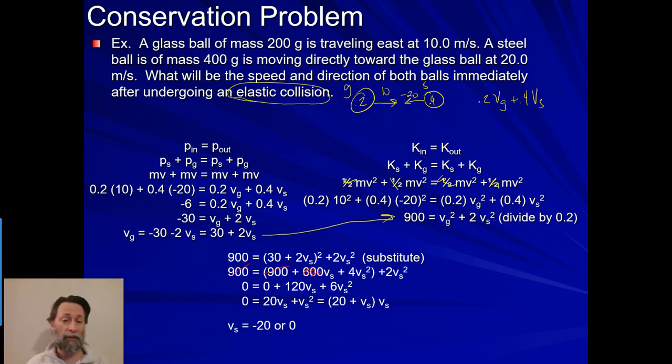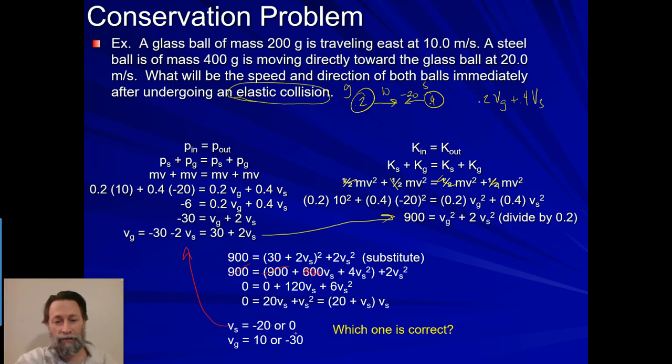Where I can say that the steel ball either has a velocity of negative 20 or a velocity of 0. Then I can take that value, plug it up into this equation, and find out what my glass ball velocity is. And if the steel ball's velocity is negative 20, the glass ball's velocity is positive 10. If the steel ball's velocity is 0, the glass ball's is negative 30. So the question then becomes, well, which one of these is correct?